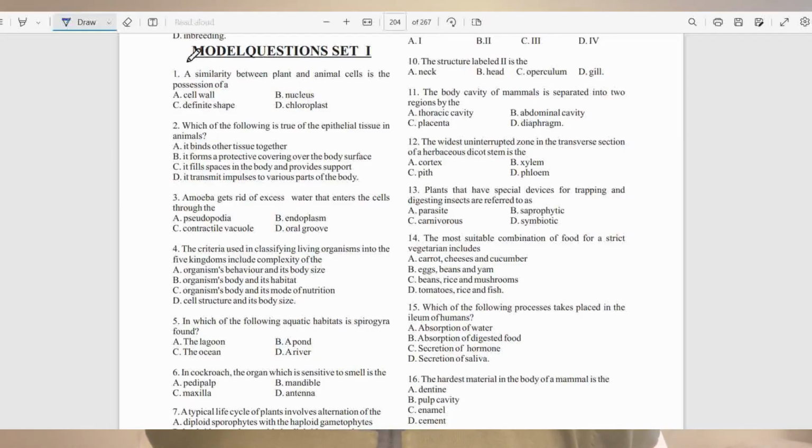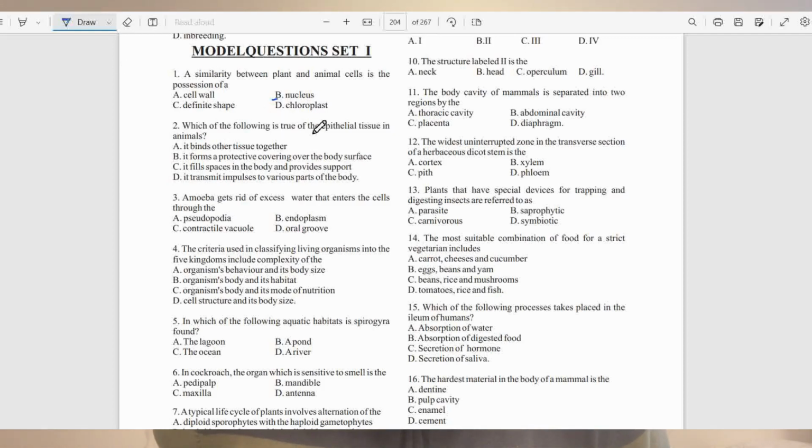All right, so in this first question, it says a similarity between plant and animal cell is the possession of A, cell wall, B, nucleus, C, definite shape, and D, chloroplast. The answer to this question is B, because the nucleus is common to both plant cells and animal cells.